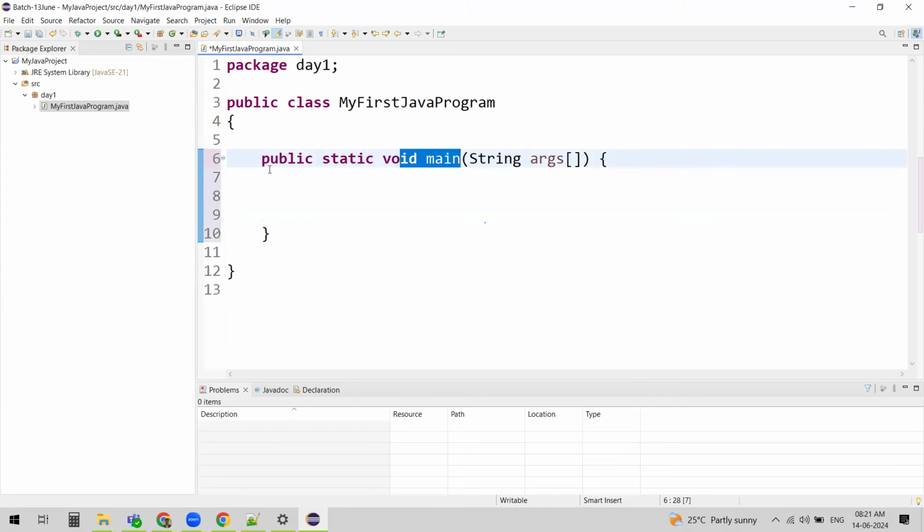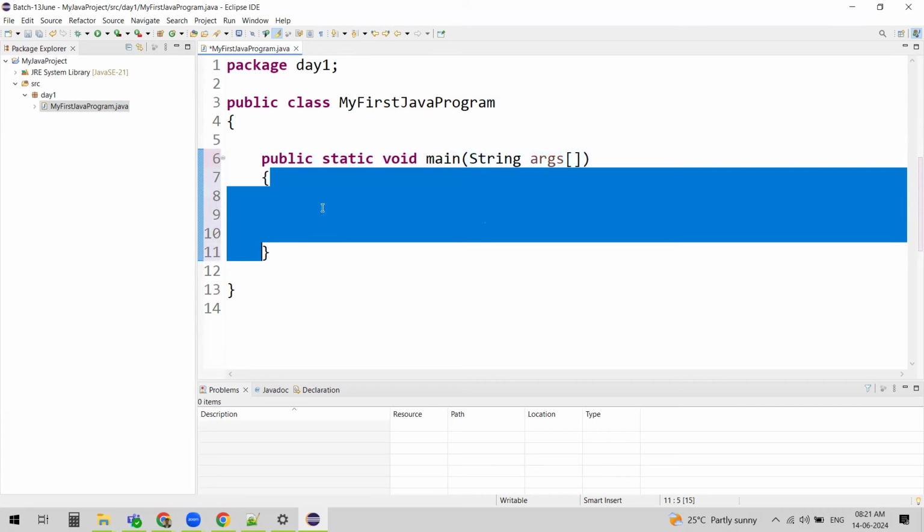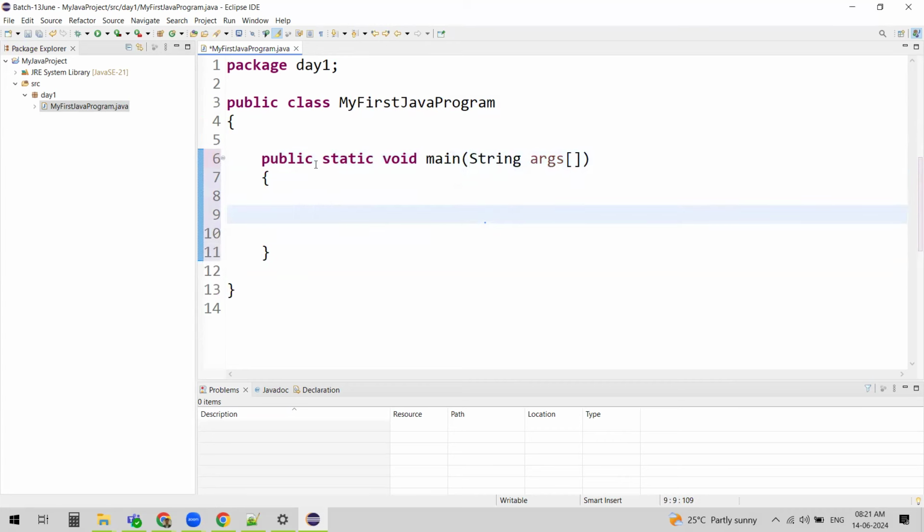You should not change it for now. So you see public, static, void, main, and within the brackets, we will have String args and two square brackets. And again, the main method, or any method, will also be enclosed in braces, an open brace and a corresponding closed brace. This is mandatory. We'll discuss all these keywords.